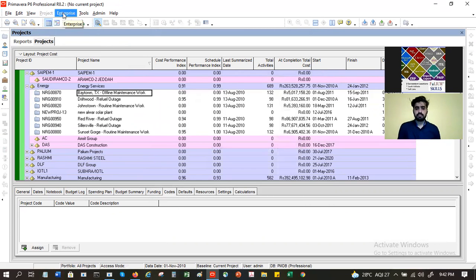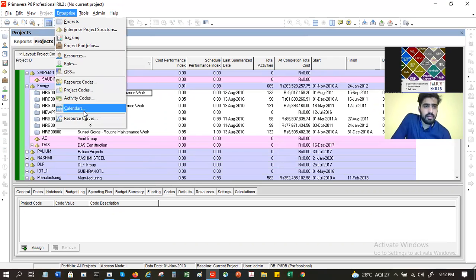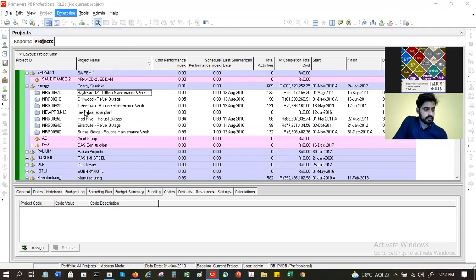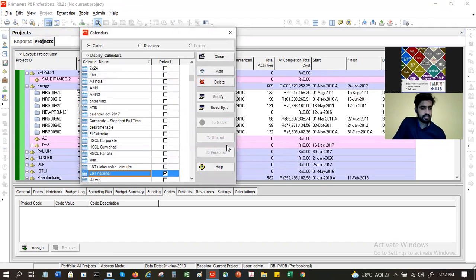Next, after enterprise, you can define calendars. Calendar is the working hours for your project. Calendars you can define at three levels. You can define one for a project, one for an activity, and one for a resource.